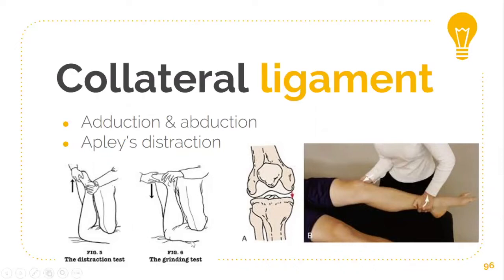In Apley's grinding test, which is described for meniscal injury, grinding means compression and rotation is done, but in the distraction test, traction and rotation is done. This is the difference. The distraction test is for collateral ligament injury, and the grinding test is for meniscal injury.